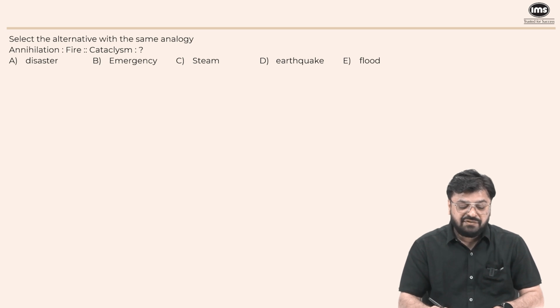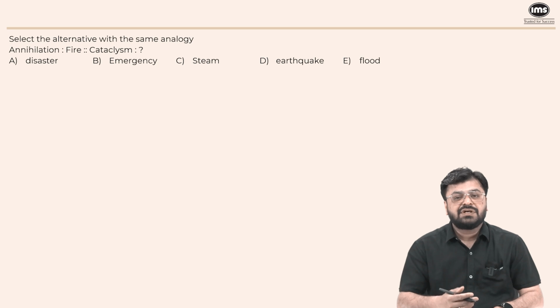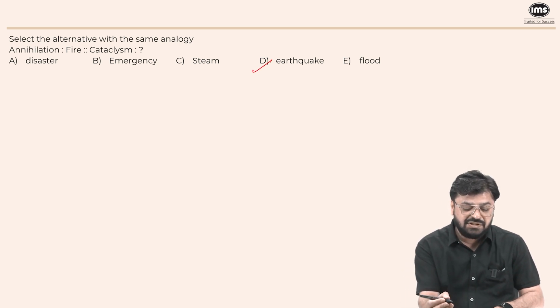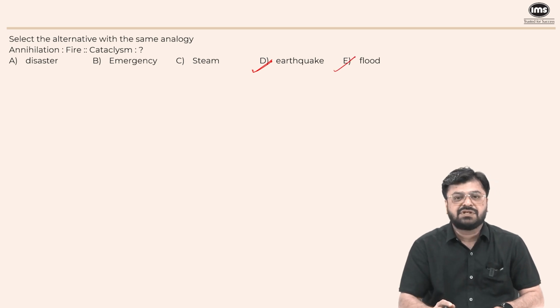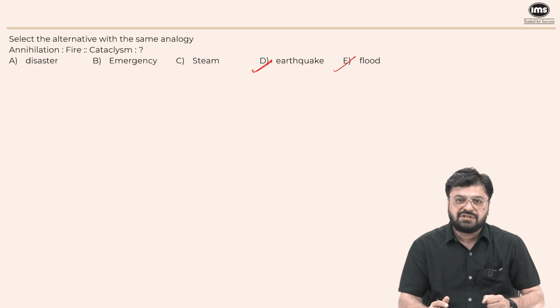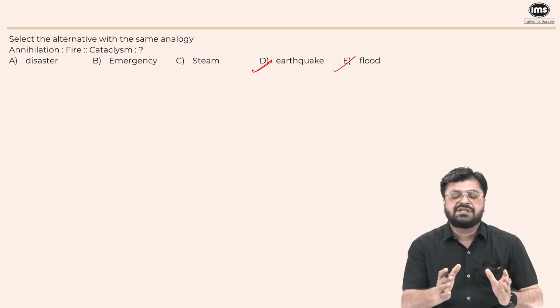Select the alternative with the same analogy. Annihilation is the result of fire and cataclysm is the result of earthquake or flood. So both can be the right answer, but in the given options, the answer was flood, but both can cause the result. Okay, so the first is the result of the second.